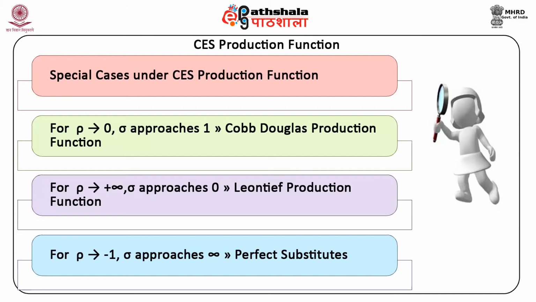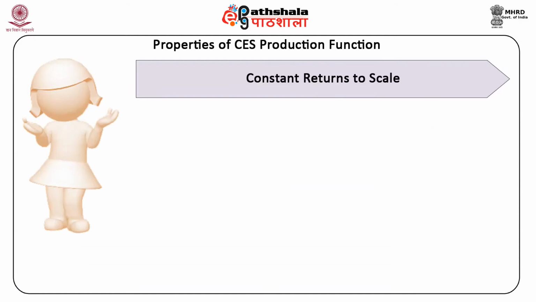The CES production function is linearly homogeneous and therefore exhibits constant returns to scale. It is non-linear in parameters, so it cannot be estimated using the least squares method. First, constant returns to scale. The CES production function exhibits constant returns to scale.